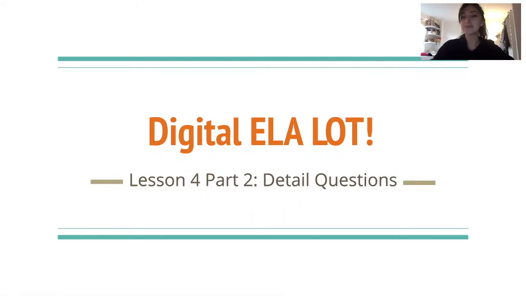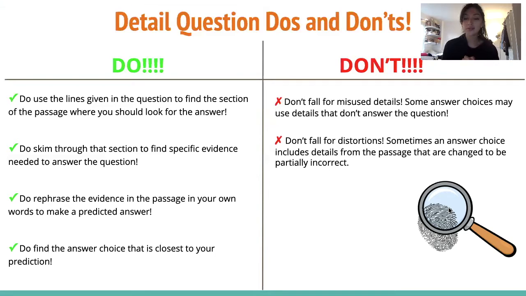Let's get started. So really quickly, we'll go over some do's and don'ts for detailed questions. I'll pretty much summarize what's in both of the columns. The main important thing to take away from detailed questions is to go back to the passage. When we are asked a very specific question, which detailed questions usually are, there's always going to be a direct answer in the passage. So that is the easiest way to make sure that you get it correct.